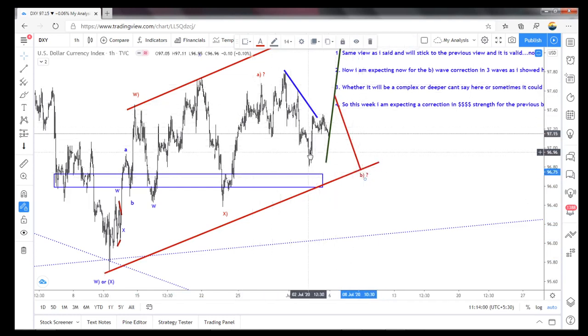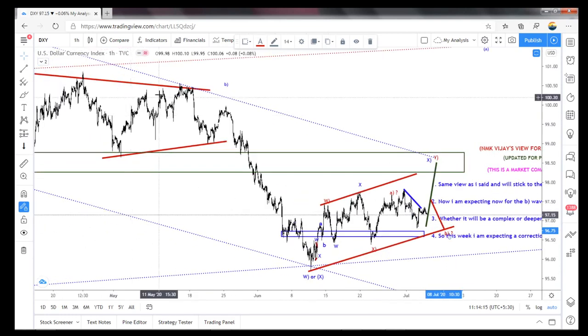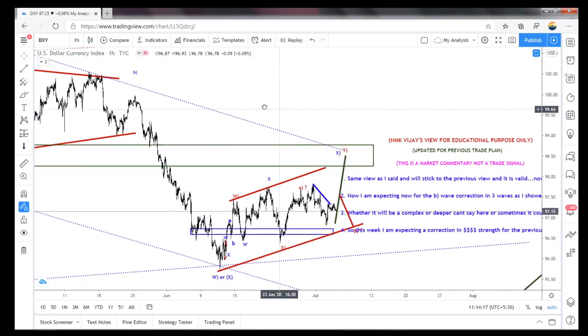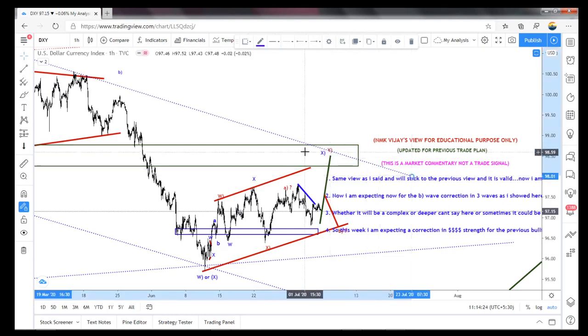So this whole thing becomes an ABC, and this is the connecting wave, and again one more ABC to break this. It means the B wave intermediate wave is a complex correction, and then again the C wave has to shoot to 98.43 or 98.3 or 98.5, and it has to get rejected in this zone also. So again, if it is bullish also, it has to get rejected in this zone.